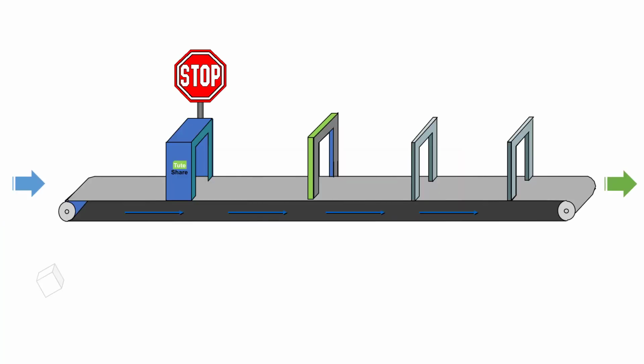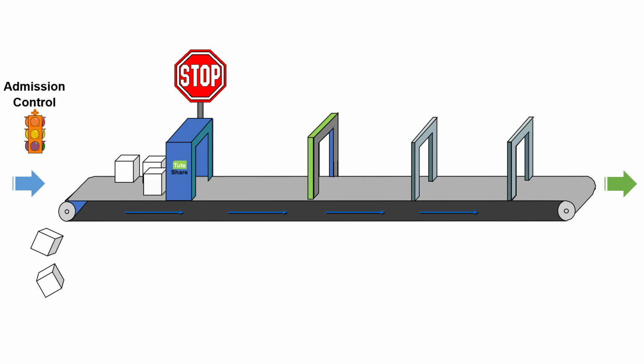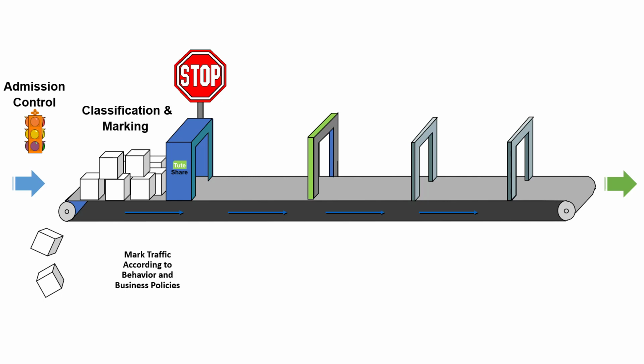If we figure out the sequence of QoS operations, you get the packet to the interface, then the admission control process will happen, the point that will check whether the network has the resources to manage this particular traffic. Then traffic will come to the classification and marking stage, where you get the traffic marked according to the behavior and the requirements of the network. It can be a business requirement or it can be a technical requirement.